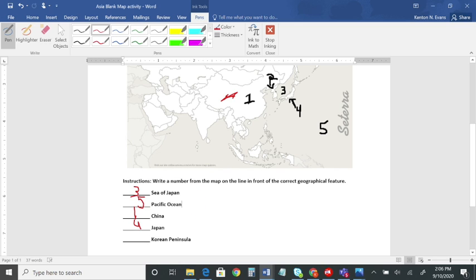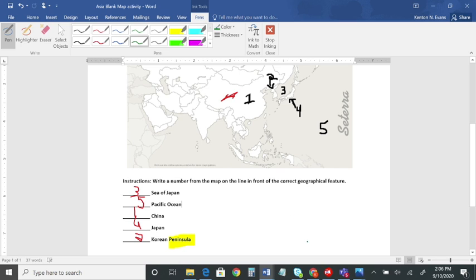All right, and then finally we have the Korean Peninsula, which is number 2, which brings us to our first word of the day, and that is peninsula. See if you can look up the definition of a peninsula. What is that? All right, you're right. It is a body of land surrounded by water on 3 sides. It's almost an island, but it's still connected to the mainland.